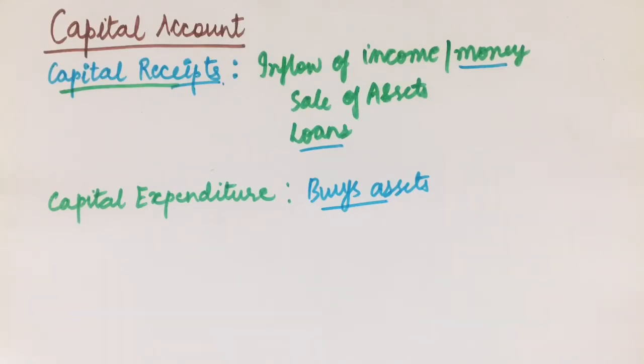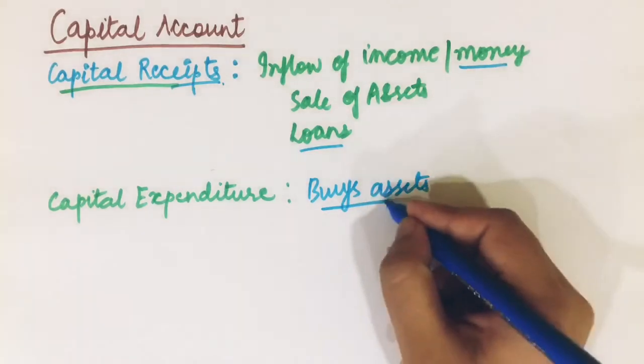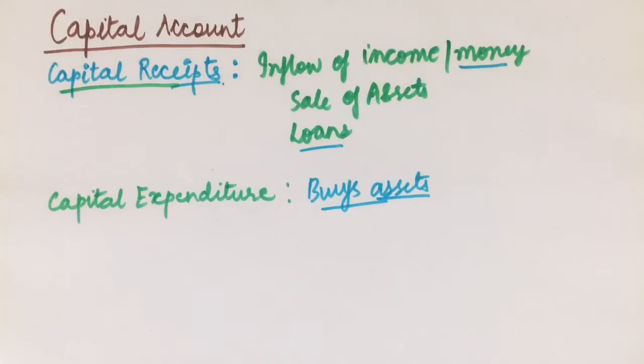Why is it recorded in the capital account and not on the revenue side? Because it deals with assets, and in the revenue account we notice that whatever deals with assets and loans is not recorded in the revenue account. So to which account does it go? It goes to the capital account.